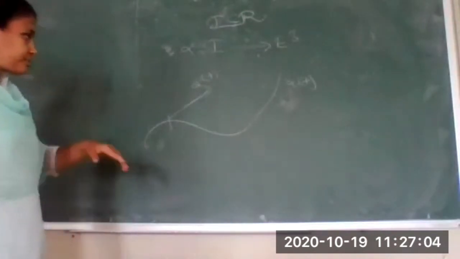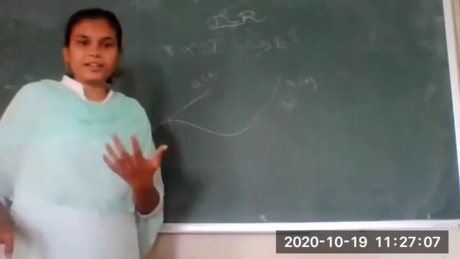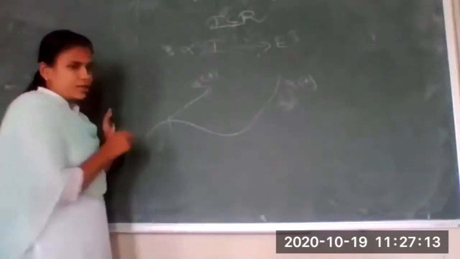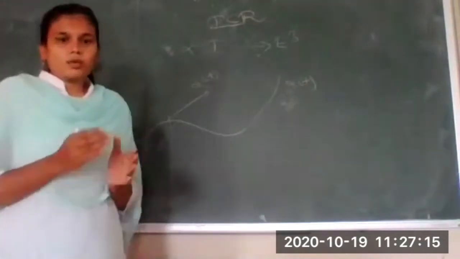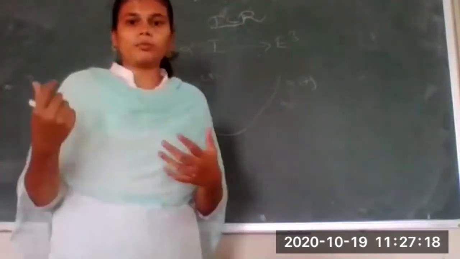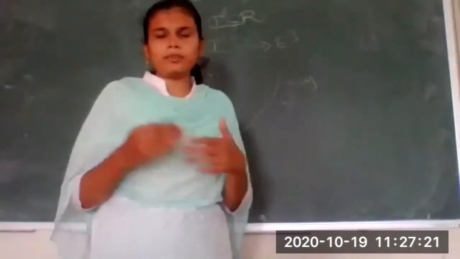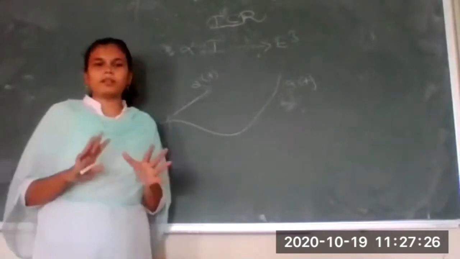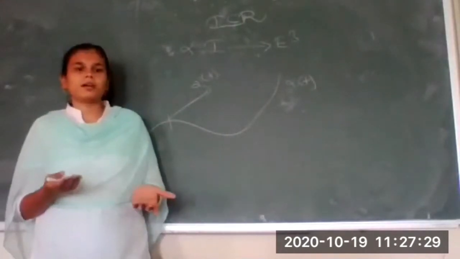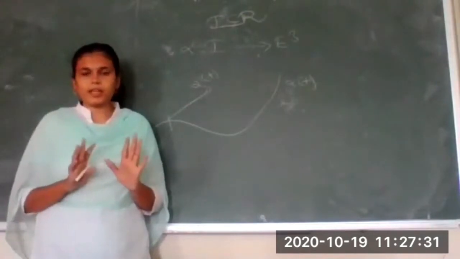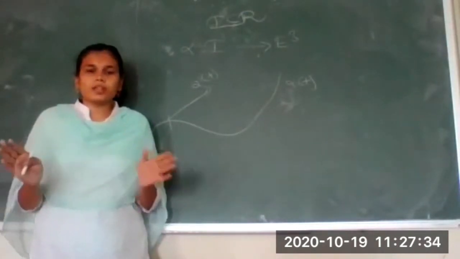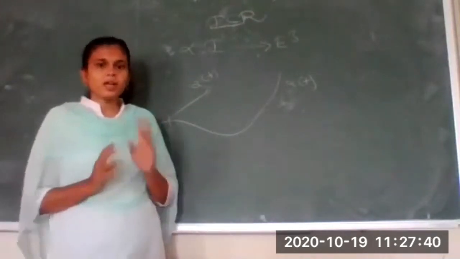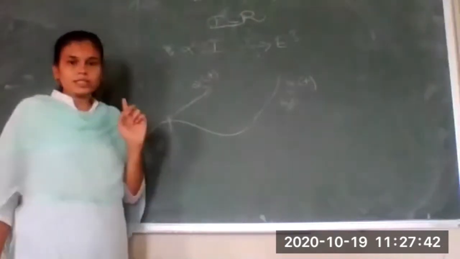Now if you want to calculate the velocity of this curve, how to calculate it? Every time you can find out the velocity. And suppose you are traveling from your university to home. Every time the speed will not be same. Sometimes if the road is very clean and neat, at that time the speed may be up to 70 or 80. If the road is not so good, the speed may be near about 30 and 40. Correct? So at every time t you can find out the speed.